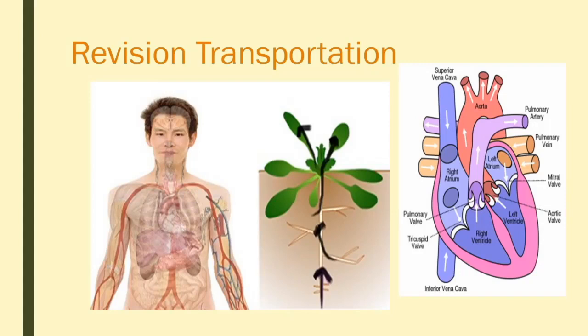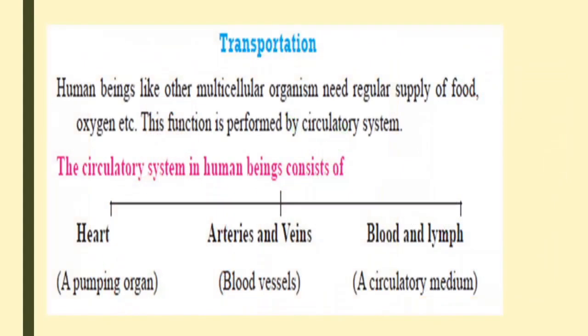Good morning, everybody. Today we are going to do the second module of revision, transportation. So transportation means the transfer of food, nutrients and respiratory gases to different parts of the body. In human beings, the transport of food takes place with the help of the blood vascular system. There are mainly three components in the blood vascular system.